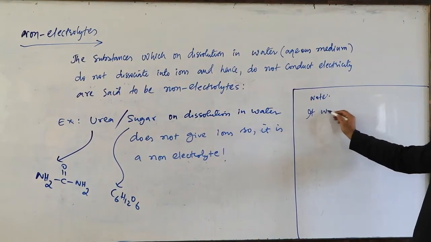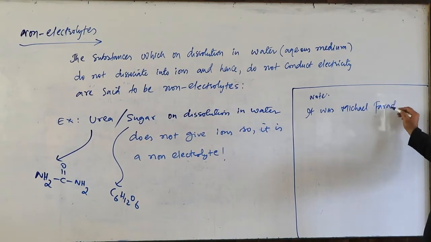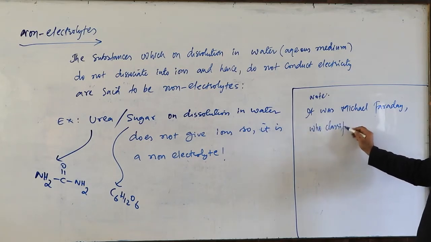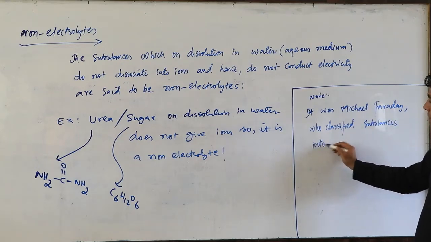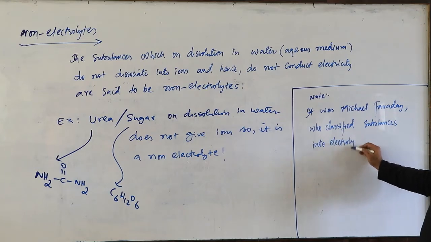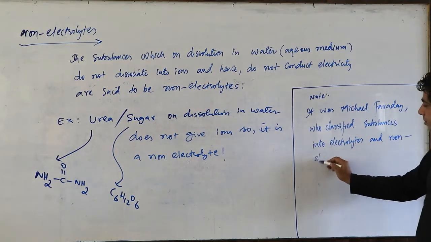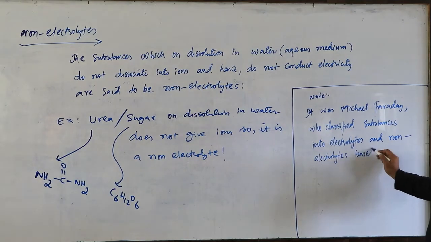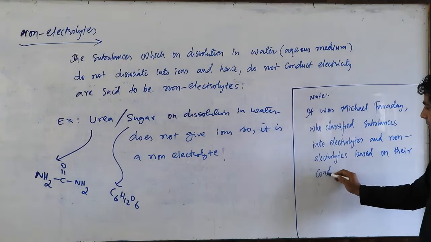It was Michael Faraday who classified substances into electrolytes and non-electrolytes based on their conductance.